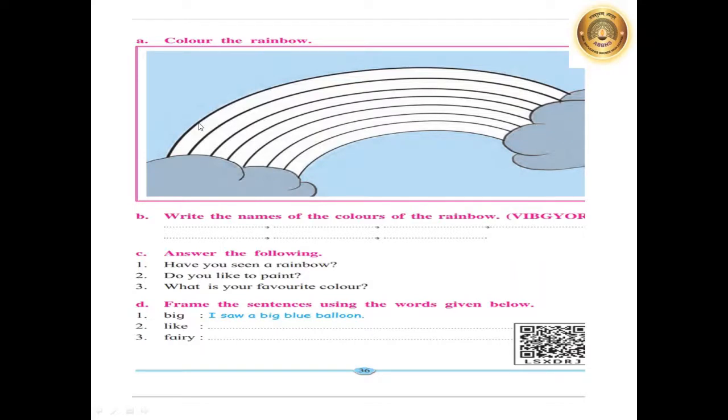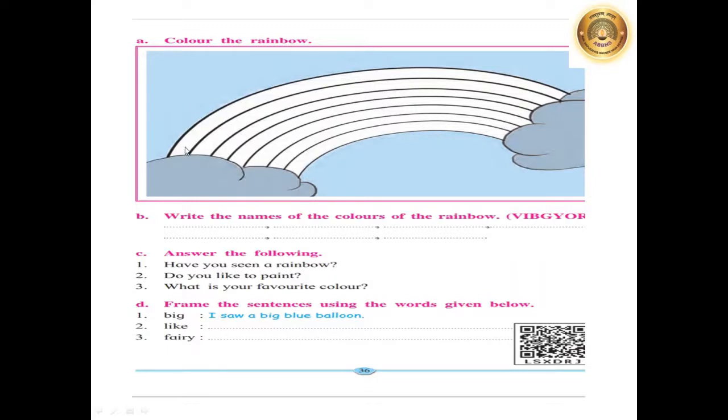You must have seen a rainbow when it is raining, and with that rain, a little bit of sunlight comes. That time you can see the rainbow in the sky. Here a picture of a rainbow is given for you. You have to color the rainbow.